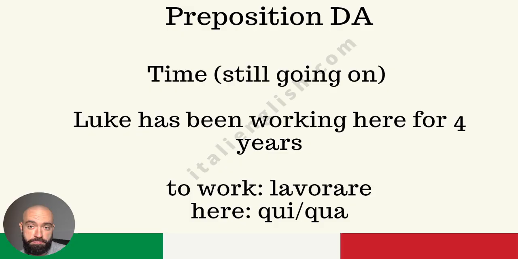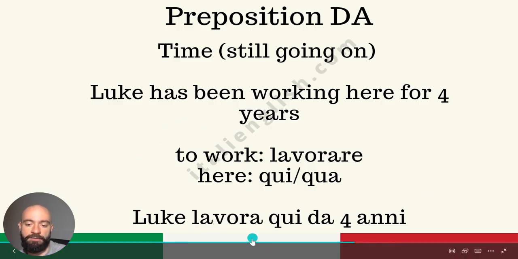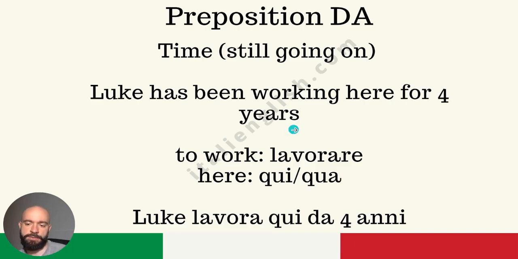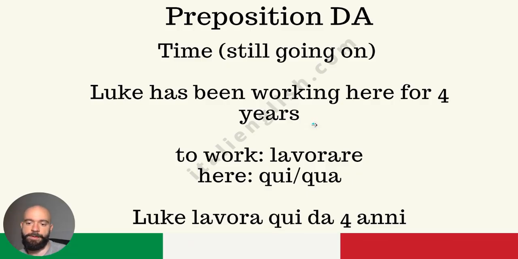I give you a minute and a half, and let's see the translation, which is Luke lavora, present tense, has been working, lavora qui da 4 anni. I didn't write anni in the previous notes. Here singular is anno, A-N-N-O, singular masculine, so you make it plural anni. Okay?